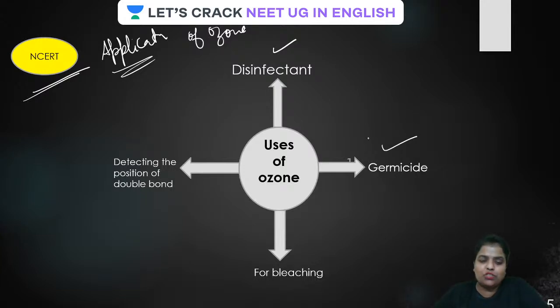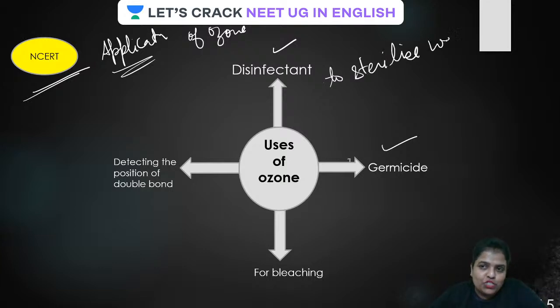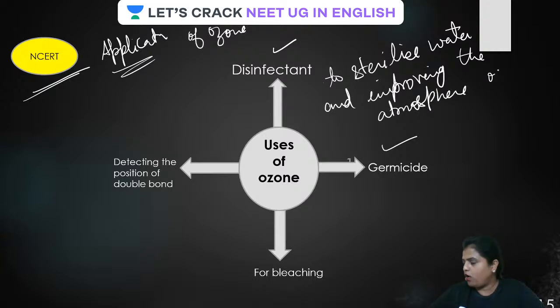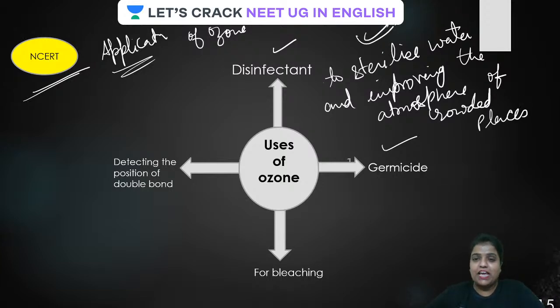Remember guys, because of this reason it is also used to sterilize. Listen carefully. It is used to sterilize water and improving the atmosphere of crowded places. Very very important. It was asked in a reasoning question.